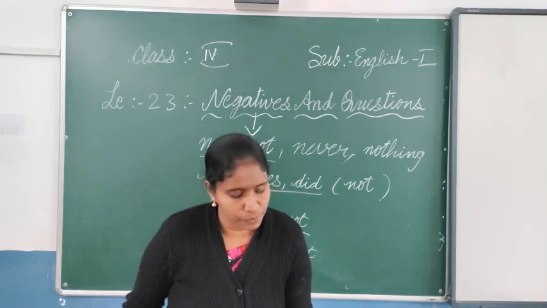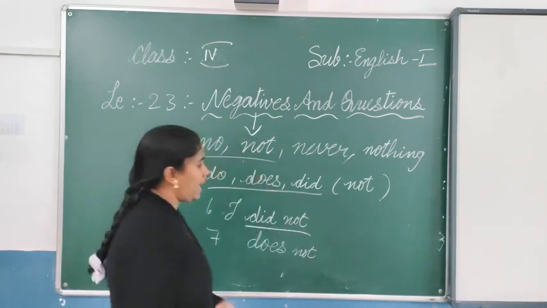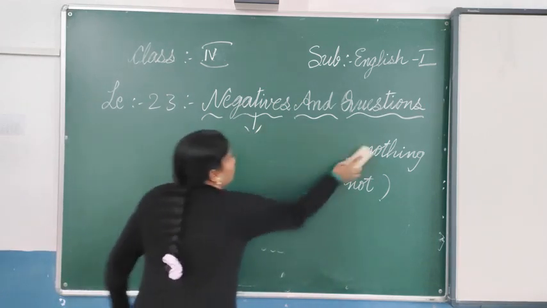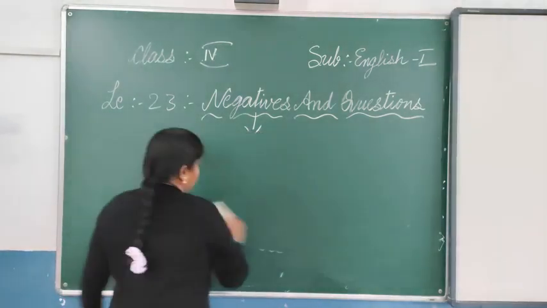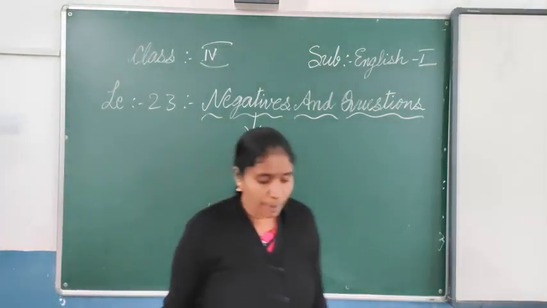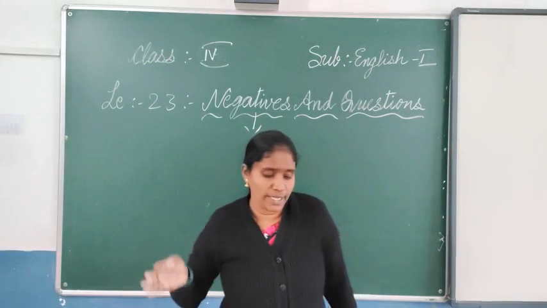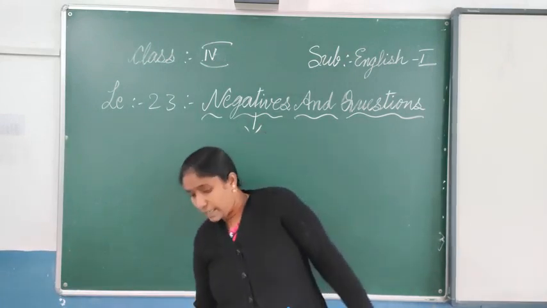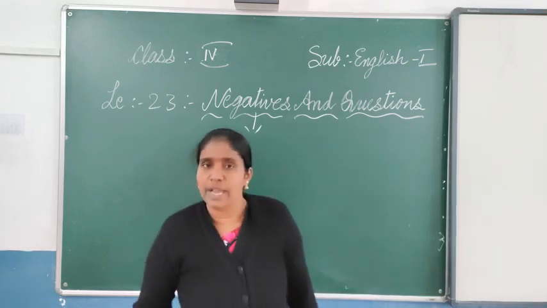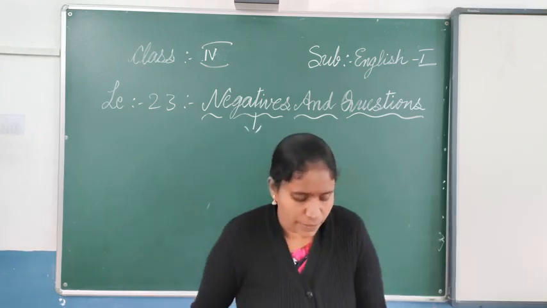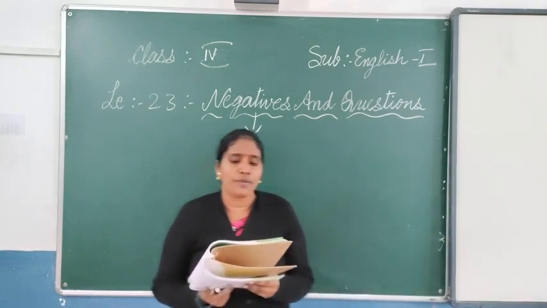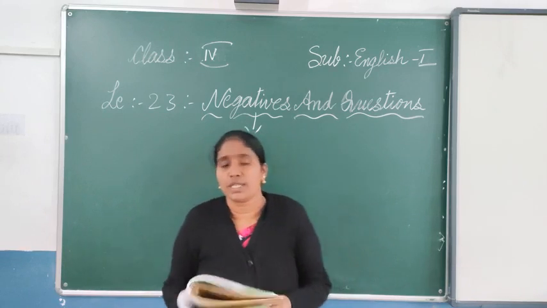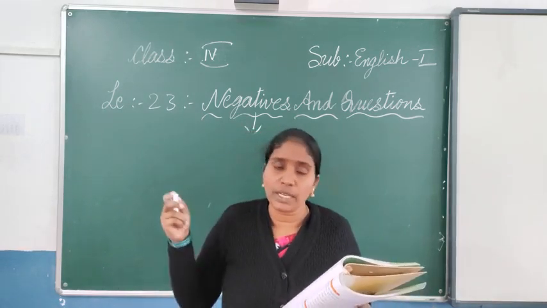The exercise number 3 and 4 also we will see now. Exercise number 3, what are they telling? Make the following sentences negative. Positive sentences they have given, so you have to make them negative. The first one you see: I have a bath before the breakfast.